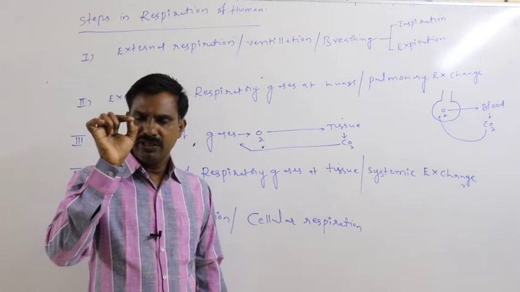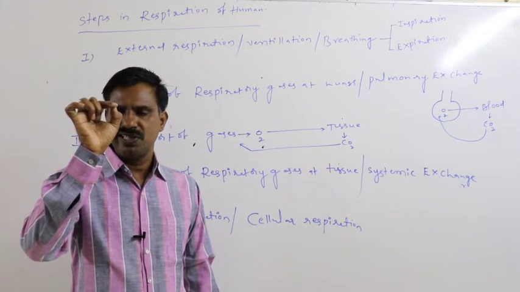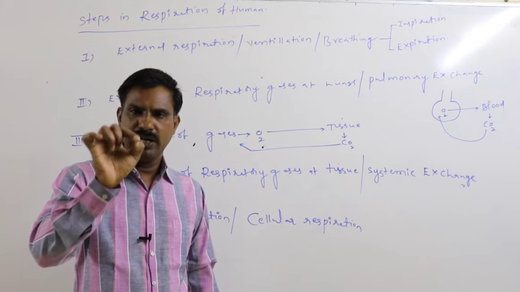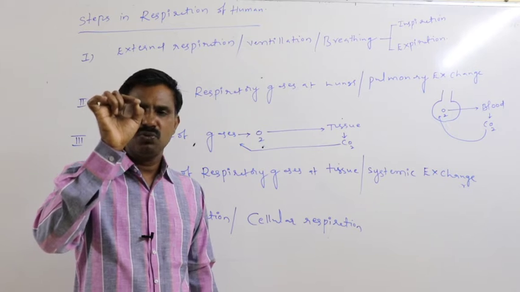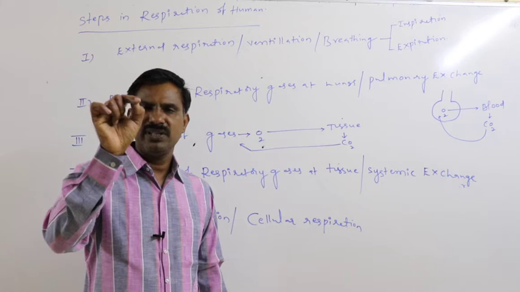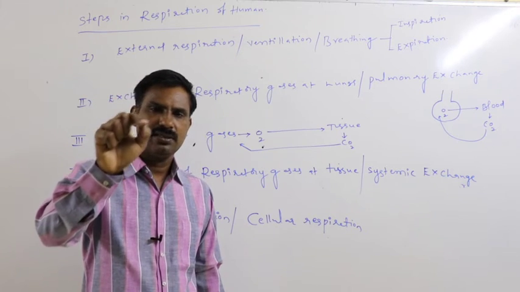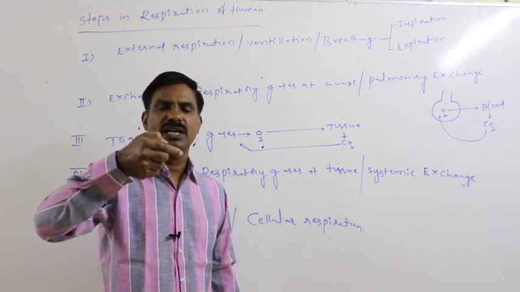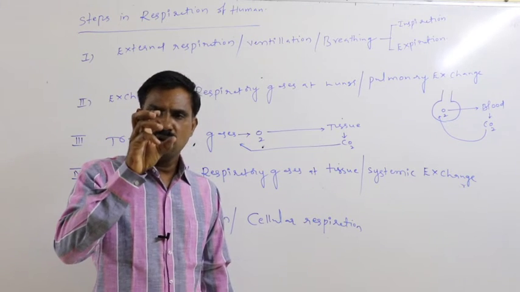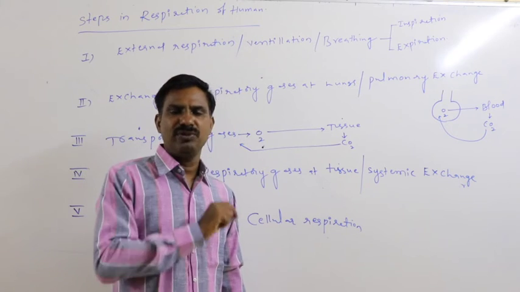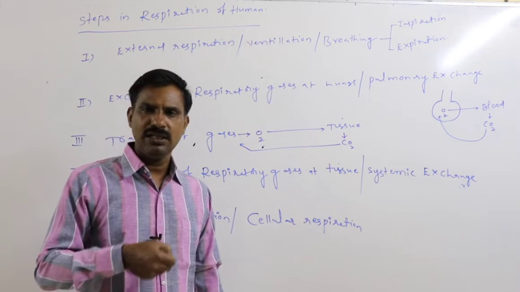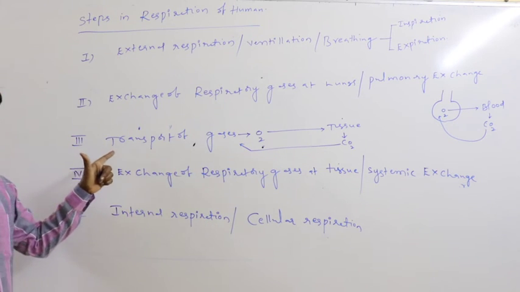During inspiration, the O2 which reaches the lung reaches the blood. Through the blood, that O2 reaches the tissue. In the tissue, the CO2 which is produced has to be transported towards the lung for its expulsion. This O2 transport towards the tissue from the lung, and CO2 transport from the tissue towards the lung, is said to be the transport of gases.